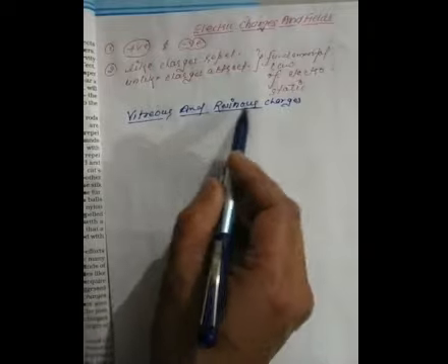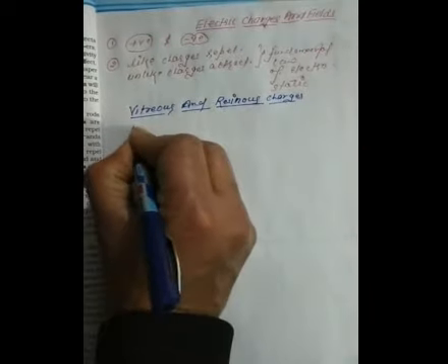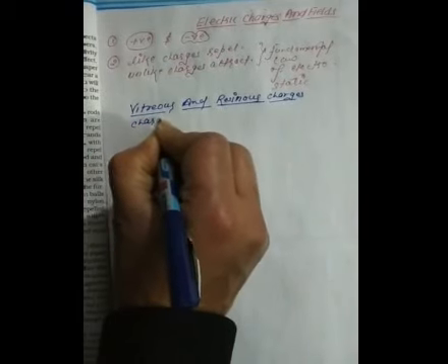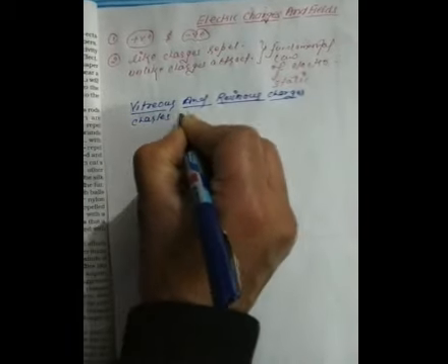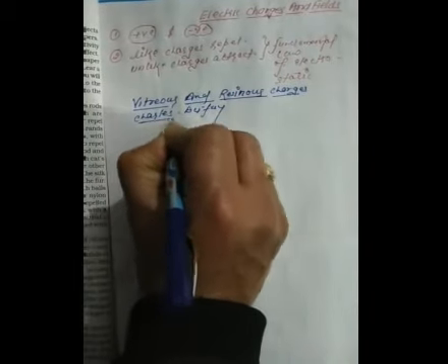Vitreous and resinous charges. Charles Du Fay used the terms vitreous and resinous for two kinds of charges.